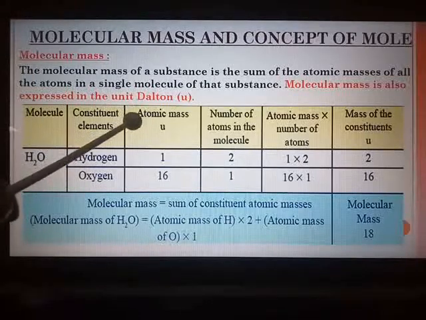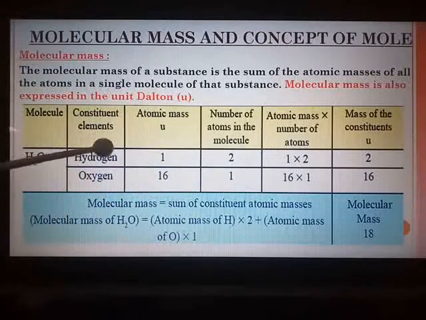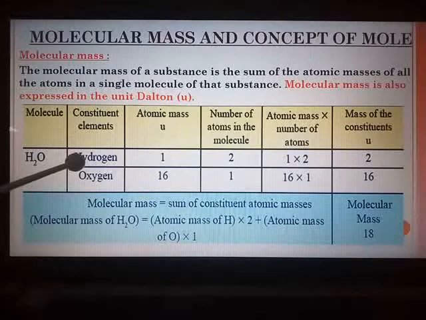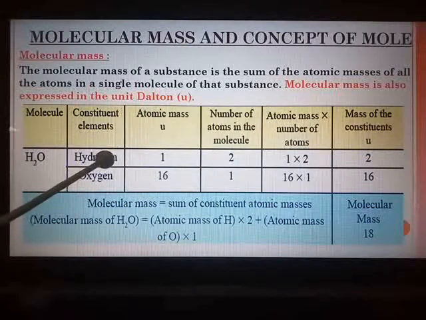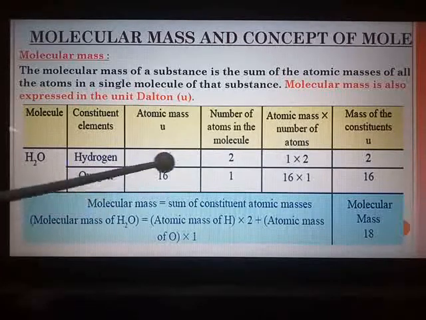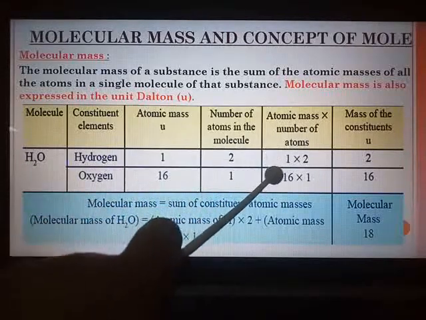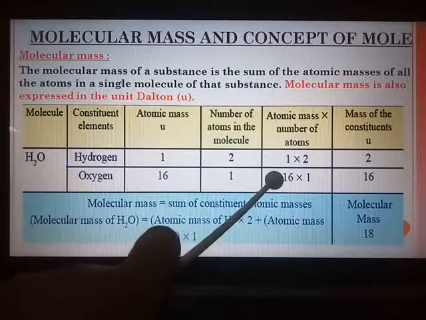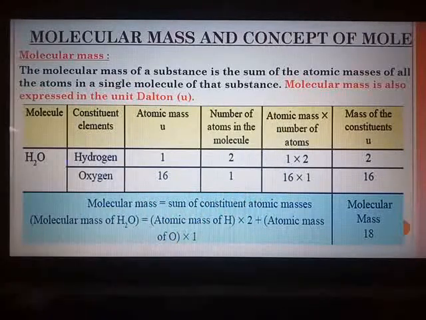Atomic masses should be known by you. It will be given in the exam. So it is atomic mass, not the atomic number over here. Be careful. Atomic mass for hydrogen is 1, oxygen it is 16. So you have to calculate atomic mass multiplied by number of atoms.